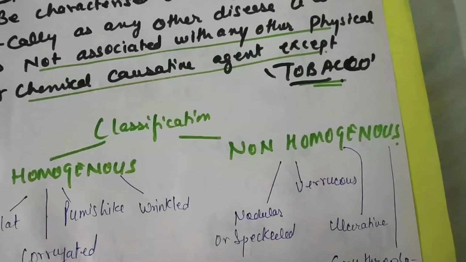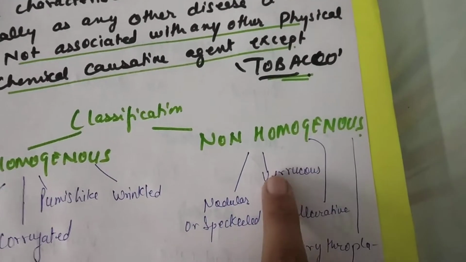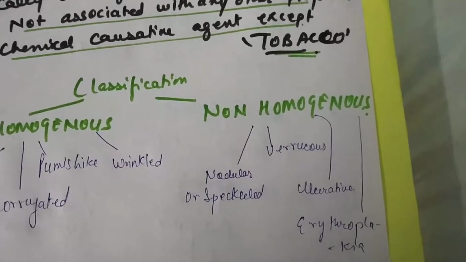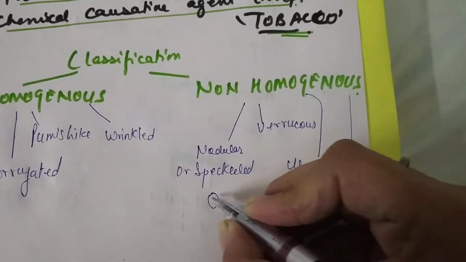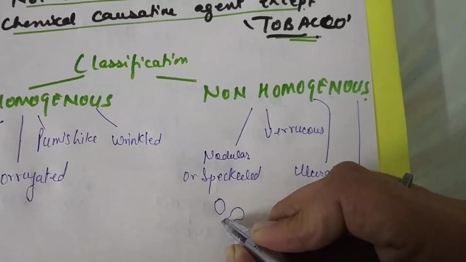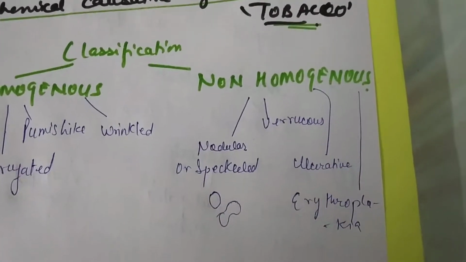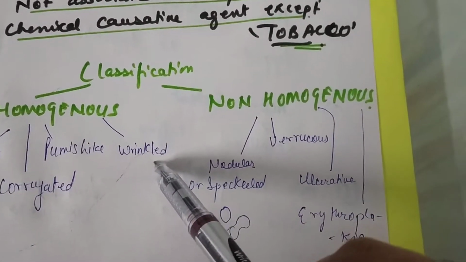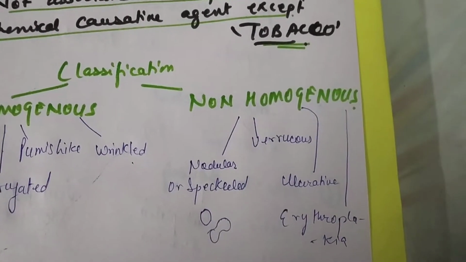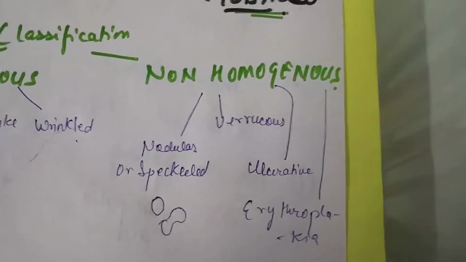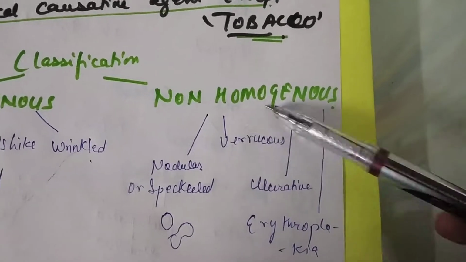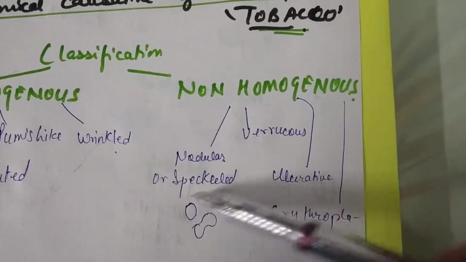Now I come to the non-homogeneous. There are nodular, verrucous, ulcerative and erythroplakic. Nodular or speckled: nodules means sometimes small, round or speckled appearances or projections on the surface. Homogeneous has 4 categories. Non-homogeneous means the surface is not flat, which is why it is known as non-homogeneous. It also refers to the fact that it is not continuous. Then nodular or speckled, as I have told over here.